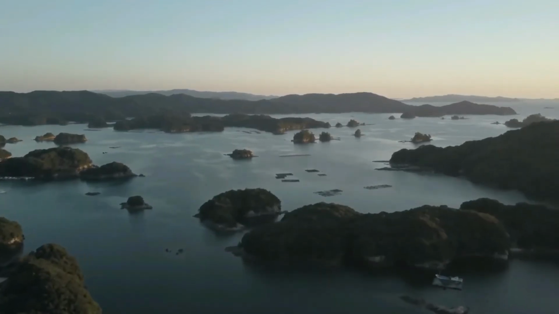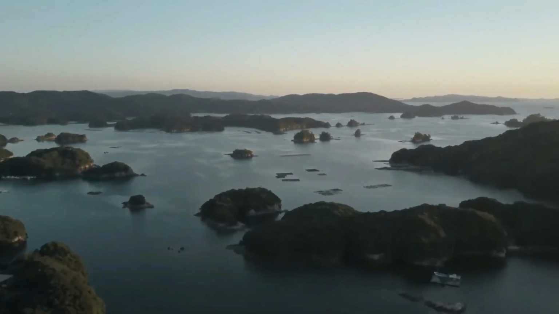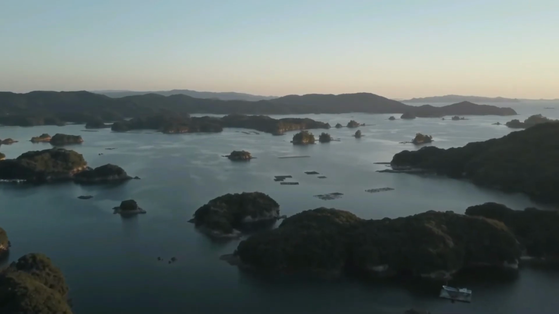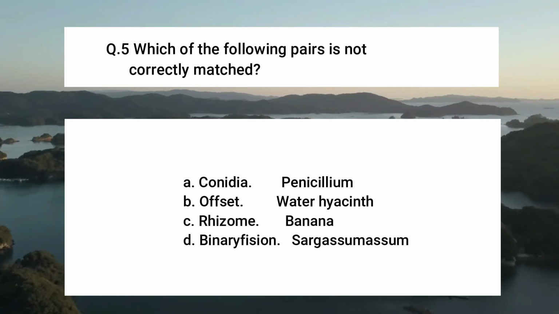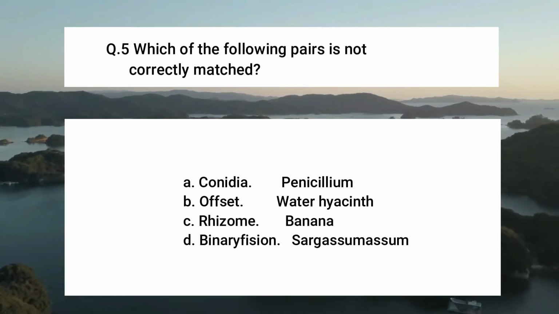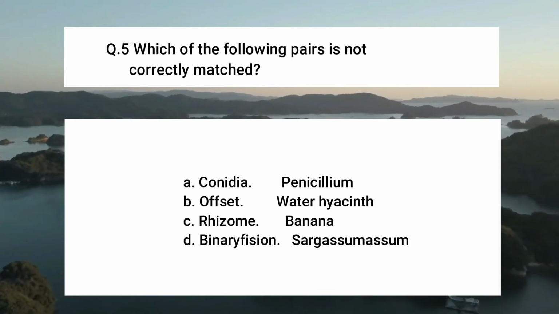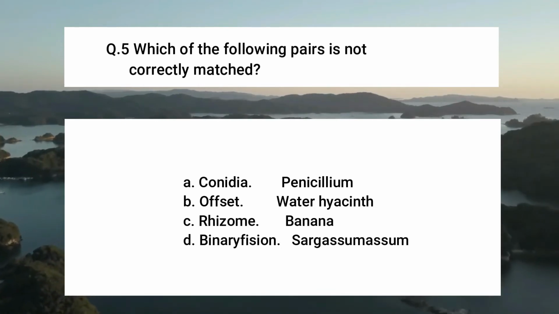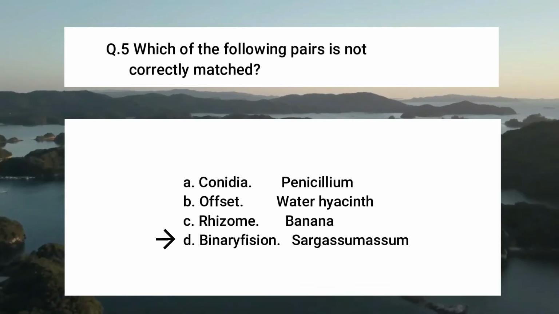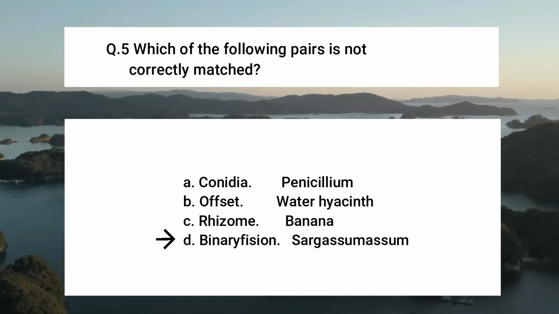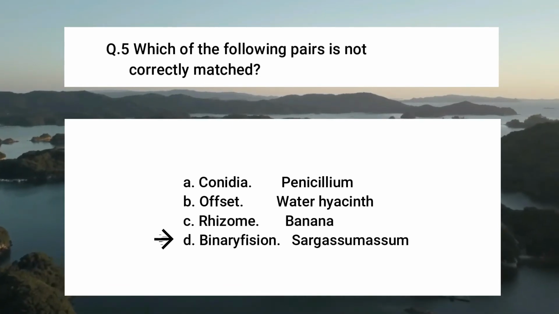Now question number 5. In question number 5, which of the following pairs is not correctly matched? Here the answer will be D, that is binary fission and sargassum. This option is not correctly matched.